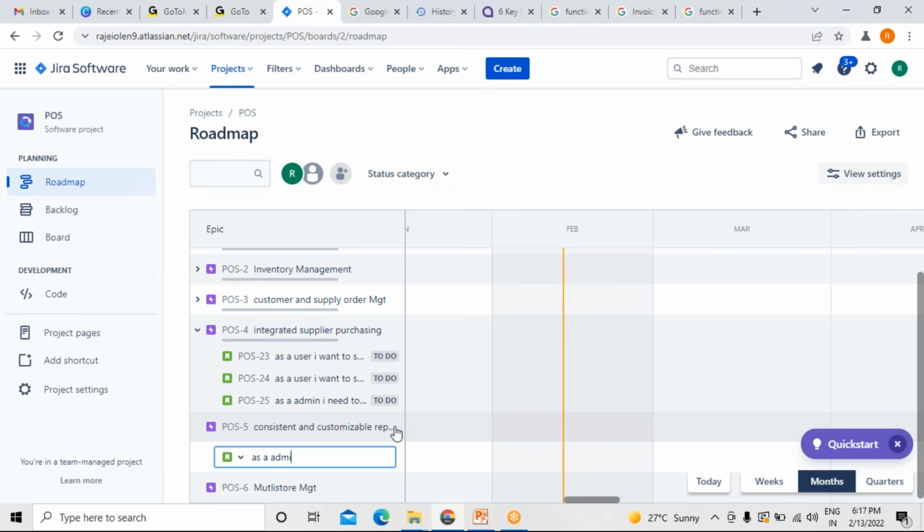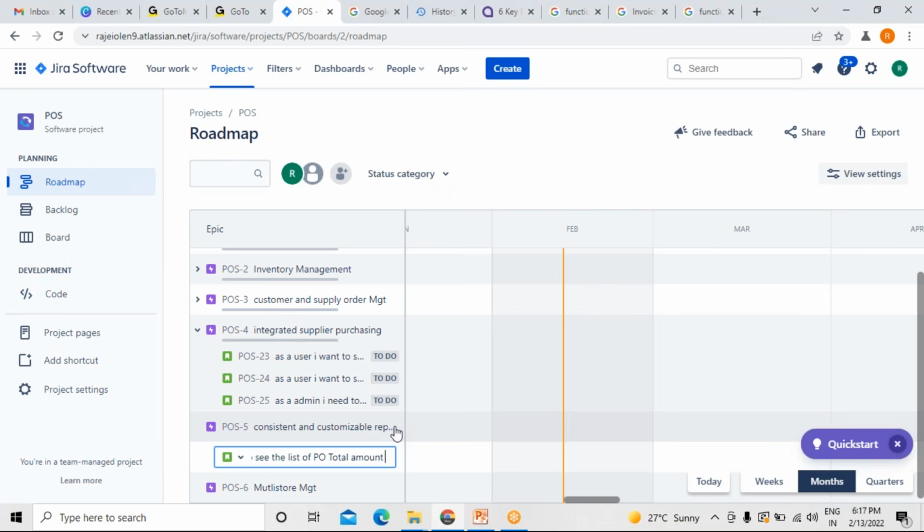As an admin, I want to see the detailed list of the purchasing amount, the total PO amount.